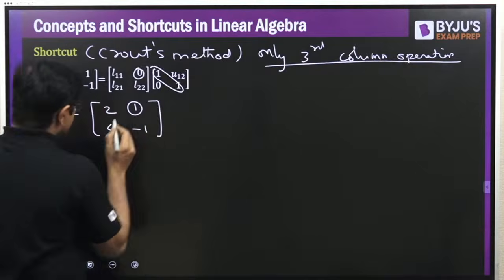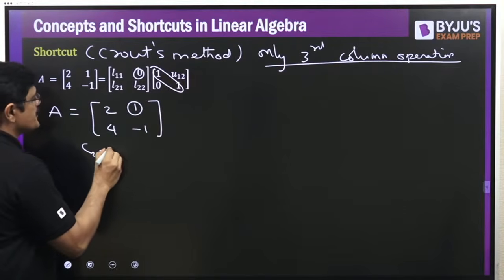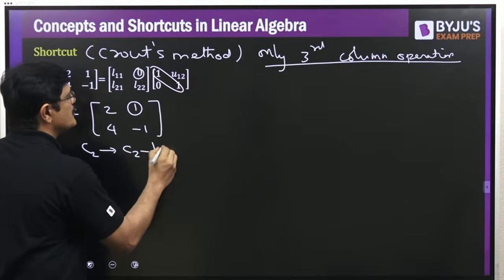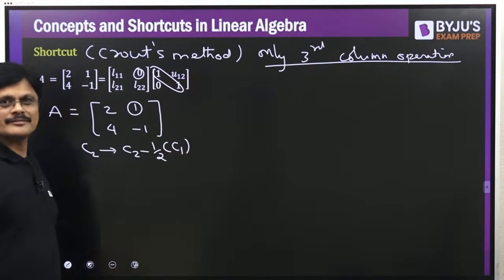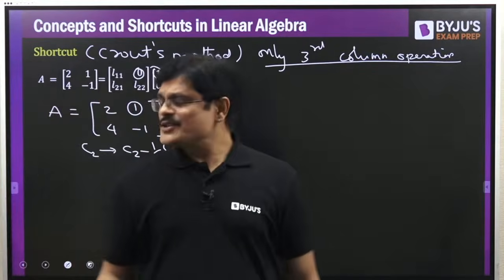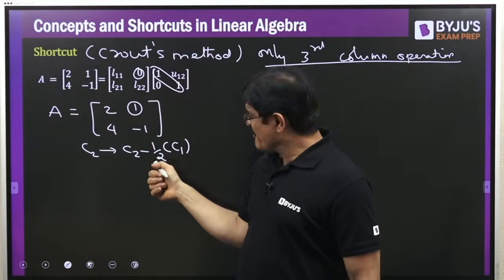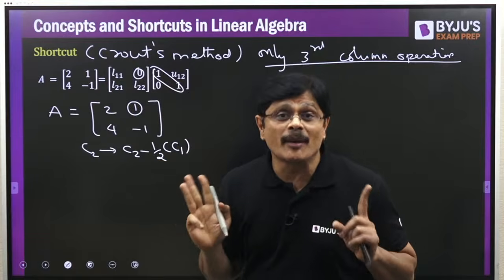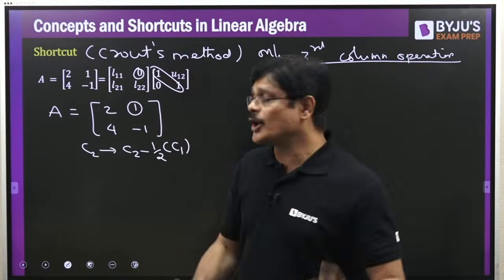So how do you get it, sir? Column 2 is column 2 minus half into column 1. With this, you can make it equal to 0. See here, I am working with fractions. You have to do it. Strictly third column operation.